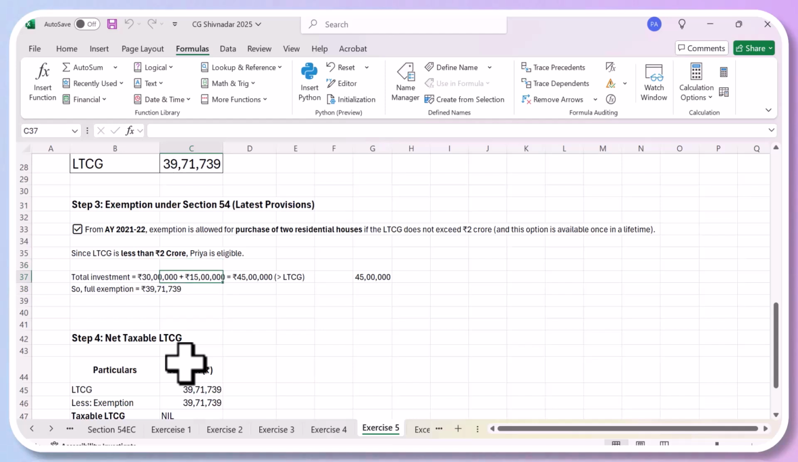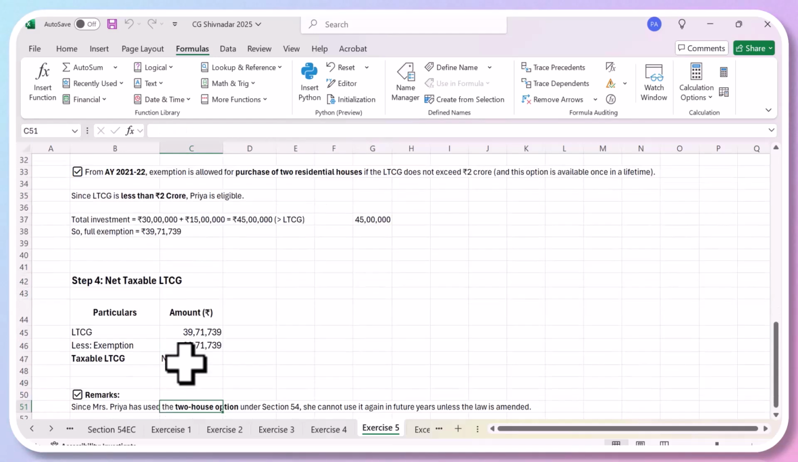So which is given here, 39 lakhs was the total. Since she has purchased for 45 lakhs, she will be entitled for the total. That means there will be no tax payable by Priya. Okay, just read the remarks.